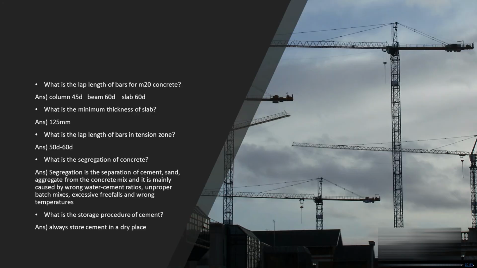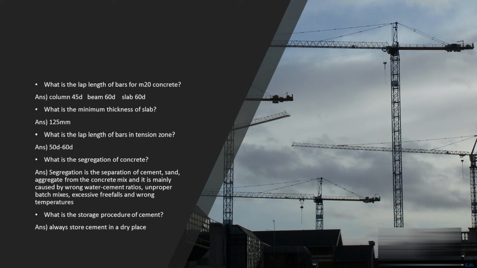What is the lap length of bars for M20 concrete? Well, for columns it's 45D, for beams it's 60D, for slab it's 60D. What is the minimum thickness of lap? It's 125 mm. What is the lap length of bars in the tension zone? It's 50 to 60D.